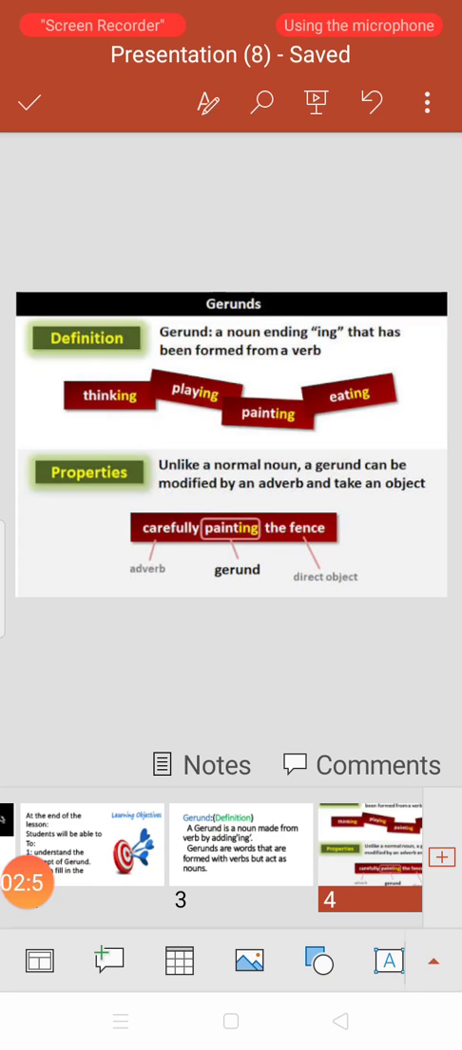What is carefully? It is an adverb. What is painting? Gerund. So they are both supporting each other in forming an idea. The fence is a direct object.